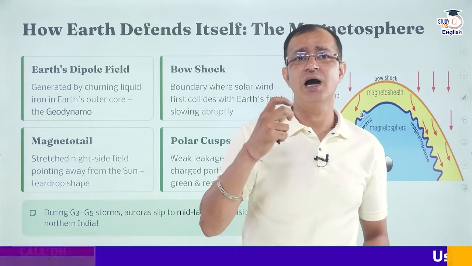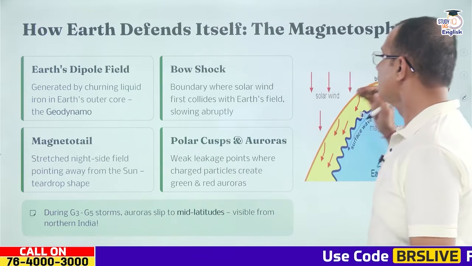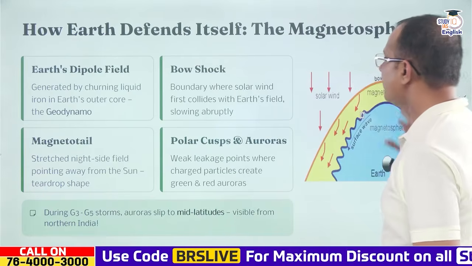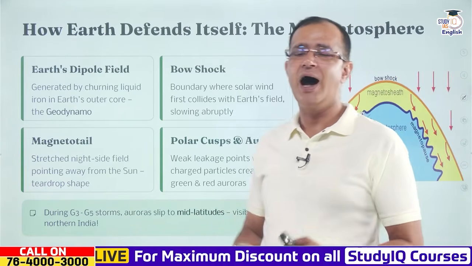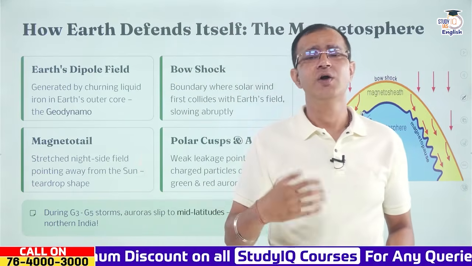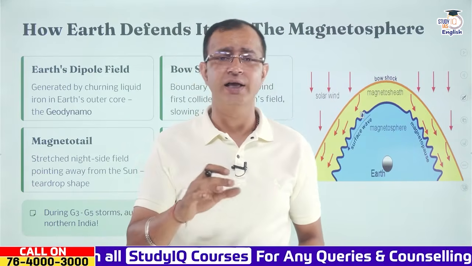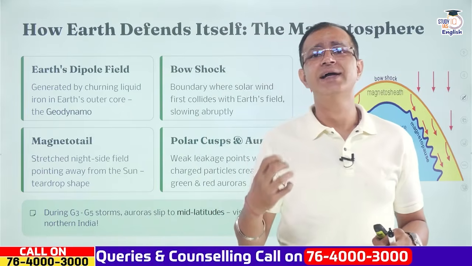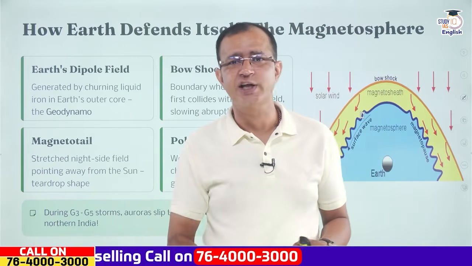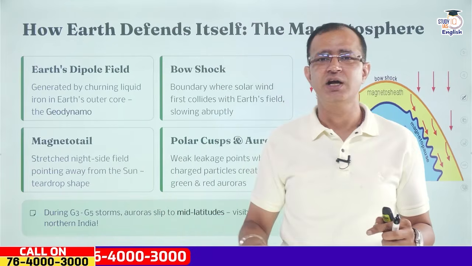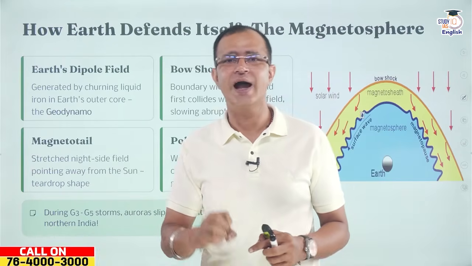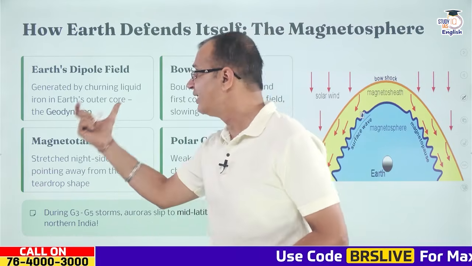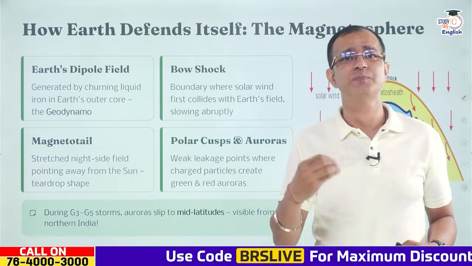Now the Earth is basically defending itself. We have the magnetosphere, which is very important, and over here there is a dipole field which is generated because of the Earth's interior. We have the iron core. When it comes to the core, we have the NiFe, nickel and iron, found in the Earth's interior. The outer core is in liquid form, and the inner core is in solid form. Because of the rotation of the Earth, there is differential rotational speed between the outer core and the inner core, and that creates the dynamo effect. That dynamo effect, or geodynamo, results in the Earth's dipole field or the Earth's magnetosphere.